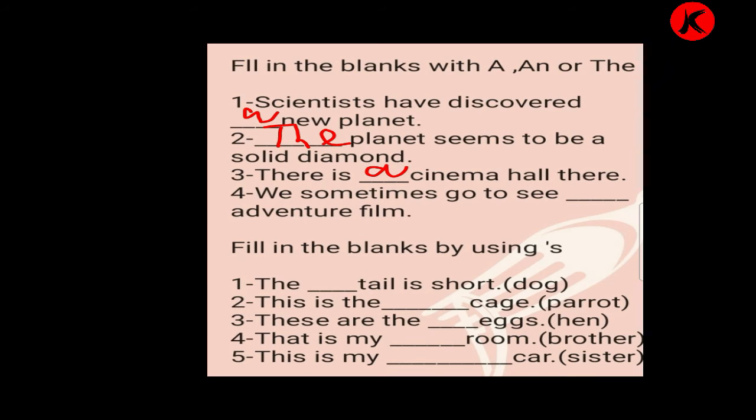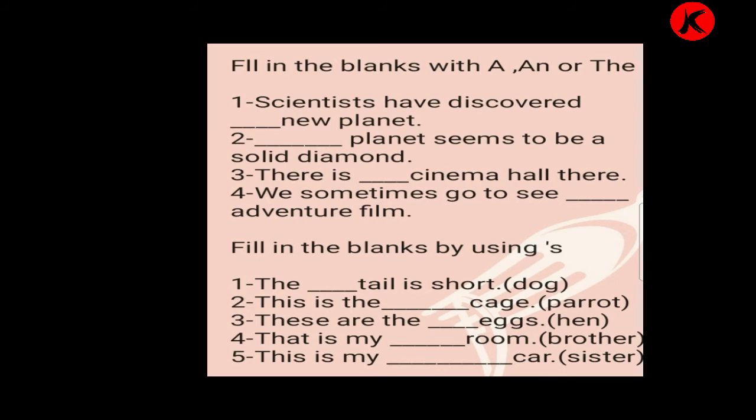Number 4, we sometimes go to see dash adventure films. So A-N, an adventure. Why have I written N over here? Because the word begins with a vowel. So, an. Now once again we will say, children: scientists have discovered a new planet. The planet seems to be a solid diamond. There is a cinema hall there. We sometimes go to see an adventure film. Now we'll go to another exercise, children.